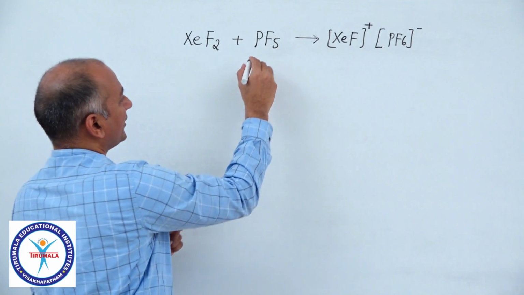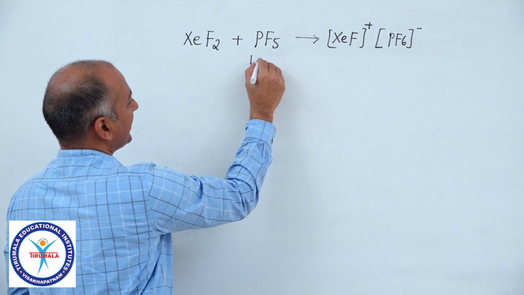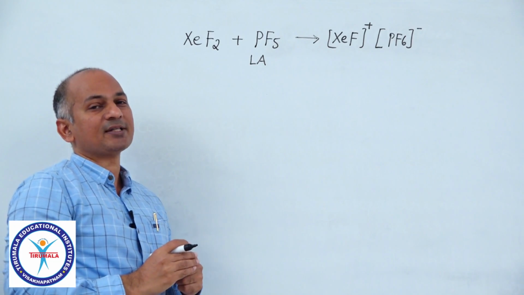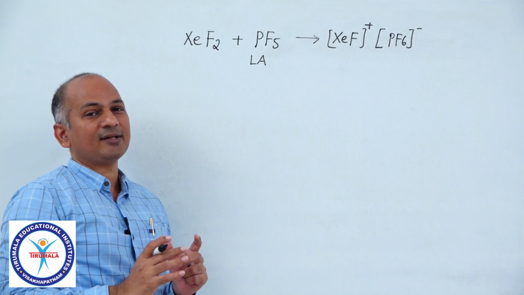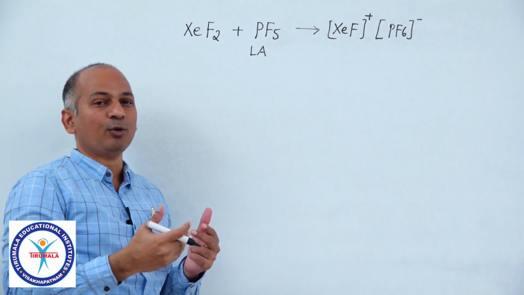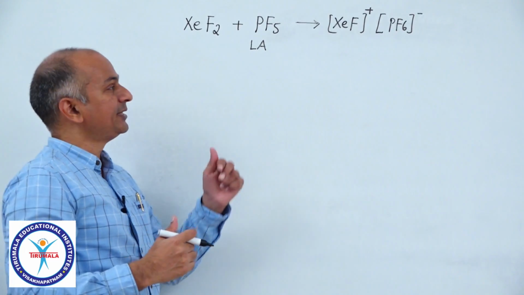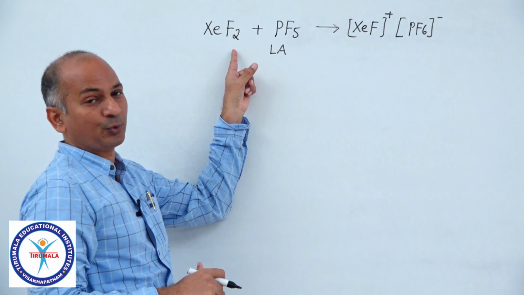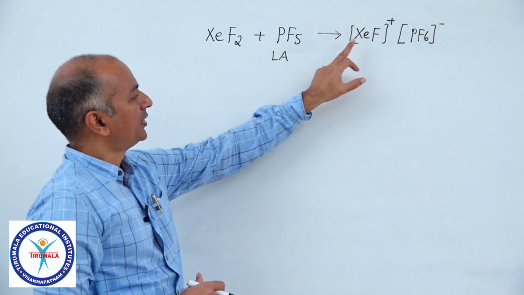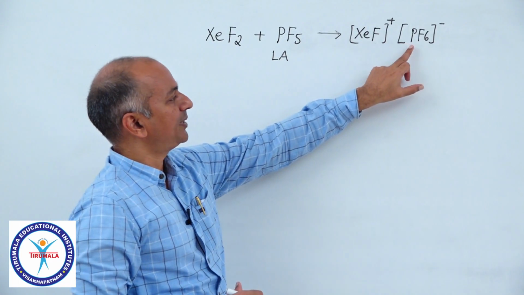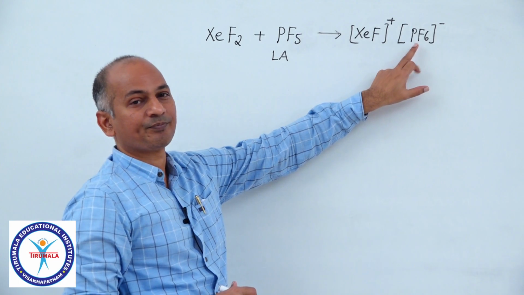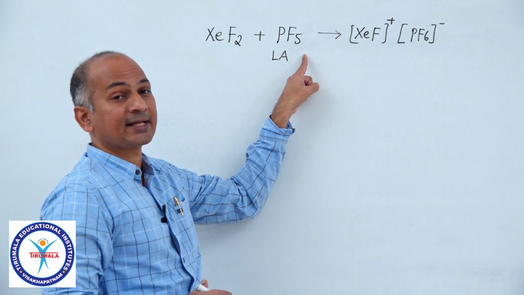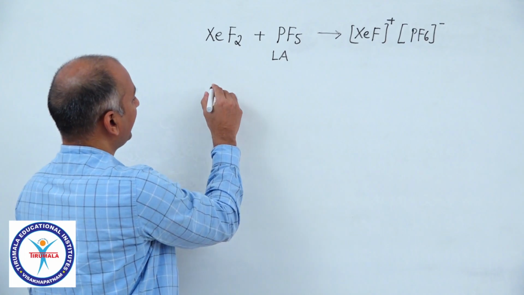This compound is acting as a Lewis acid. All of you recall? In PF5, the phosphorus has vacant d orbitals. So it can accept the lone pair, and now the lone pair is being donated by the F minus coming from XeF2. So the resultant compound is XeF plus PF6 minus. Halides of xenon reacting with fluoride acceptors. Let me give you one more example.